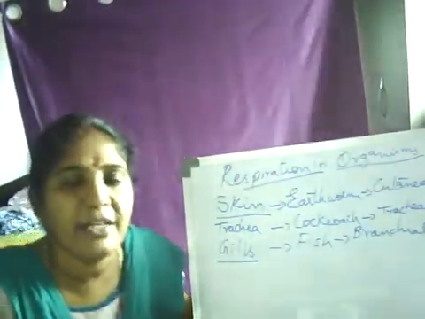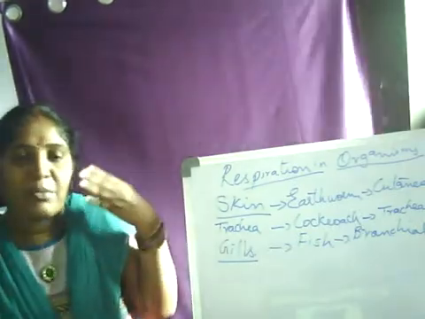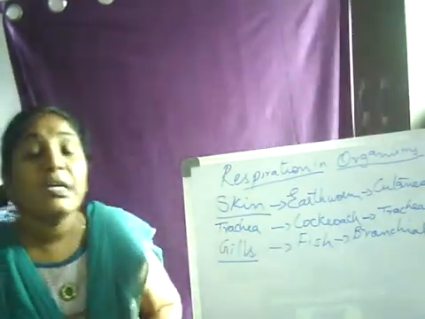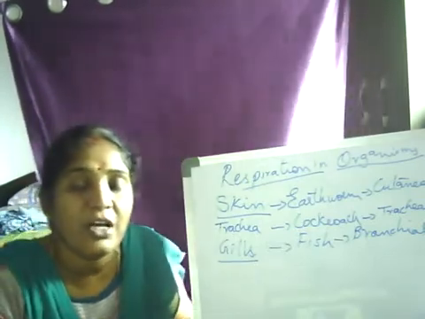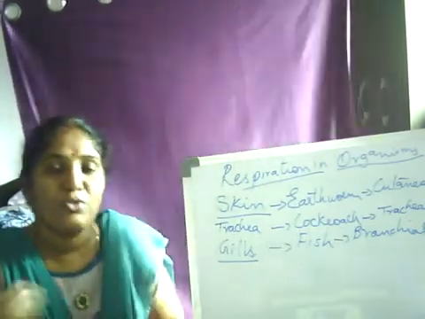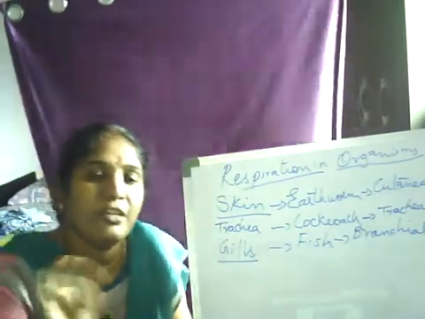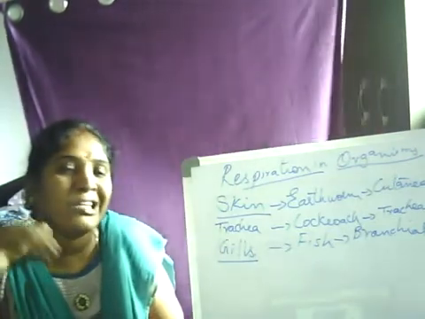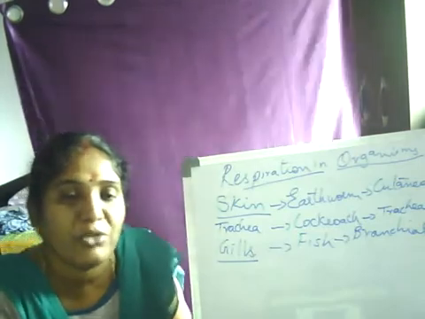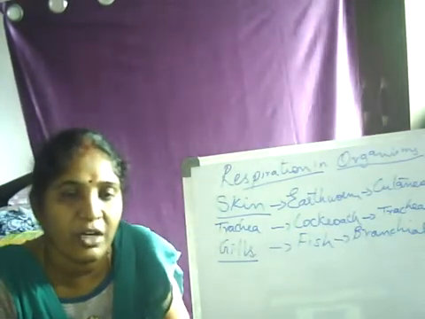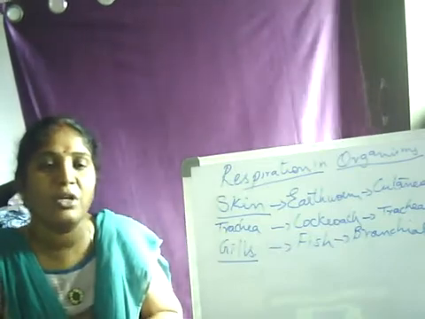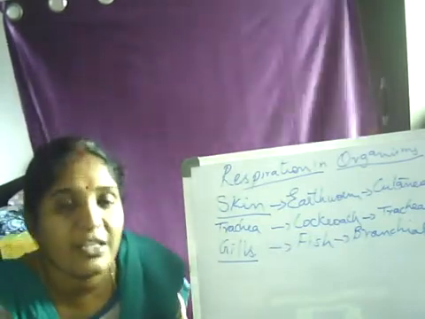Now, where do you find gills? On either side of the mouth of the fish, you find gills being present. Fish is an aquatic organism. So the water enters inside the mouth, right? From the mouth, it passes through the gill pouches, where the gills are completely immersed in the water. And when they are immersed in the water, the exchange of gases takes place.